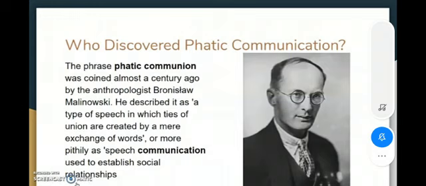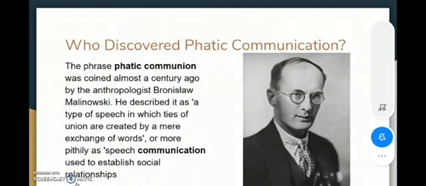Now, who discovered this phatic communication or the phatic term? This phrase was coined almost a century ago by the anthropologist Malinowski, right? He described it as a type of speech in which ties of union are created by a mere exchange of words, or more pithily as speech communication used to establish social relationships.